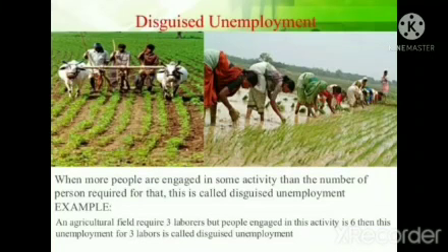In this picture also, it is shown that more people are engaged in some activity than the actual number required. This extra number of people are disguised unemployed, as in the example it is given that a field requires 3 laborers but 6 are working, so the other 3 are disguised unemployed.